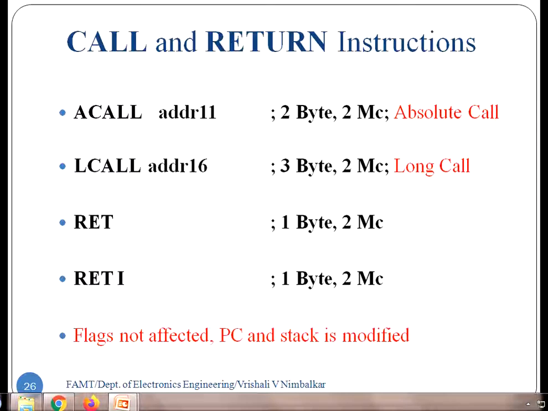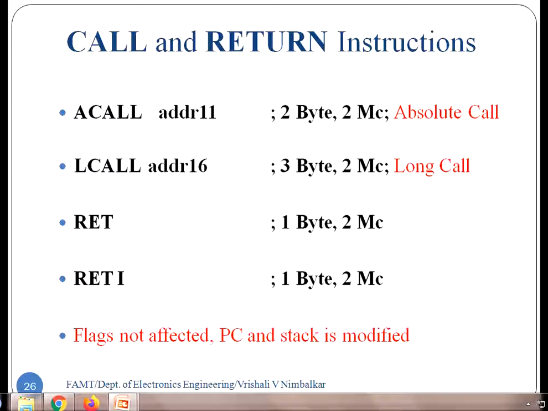These two call instructions are unconditional call instructions. When the microcontroller executes the call instruction, it has to jump to the subroutine, execute it and come back. Like we had conditional jumps such as JZ and JNZ, and JMP as an unconditional jump, similarly ACALL and LCALL are unconditional calls. The microcontroller is going to execute the subroutine which is written ahead.